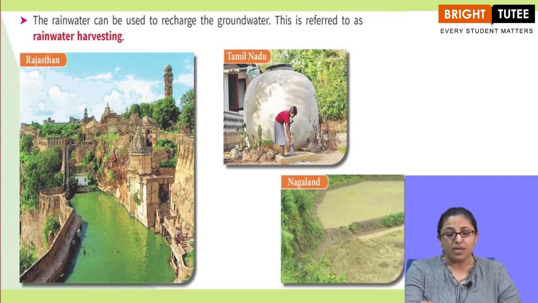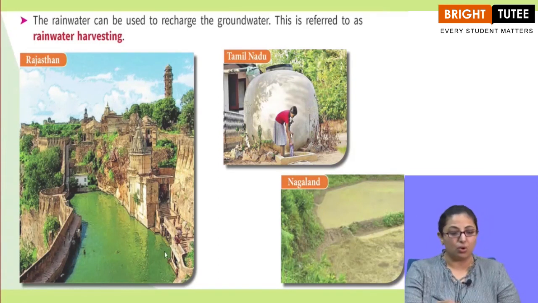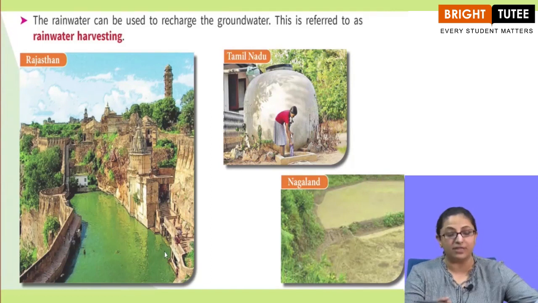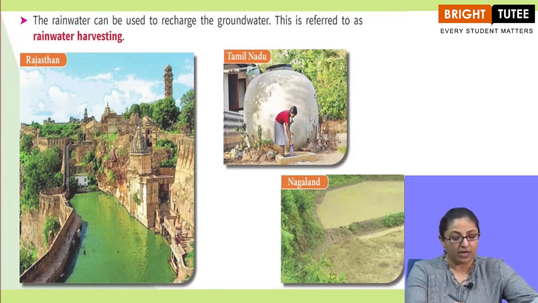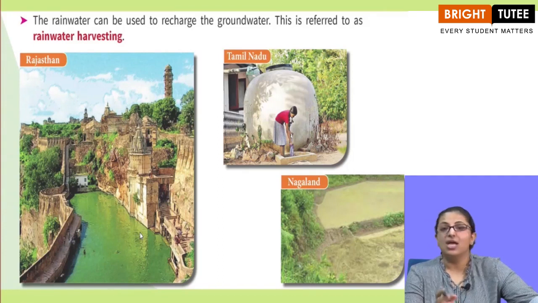In Tamil Nadu, they have made a big tank, and the rainwater is harvested in here, right? In Rajasthan, they have made a small pond kind of a thing, where they store the rainwater. And how does this rainwater help? It basically helps in replenishing the groundwater. All right.